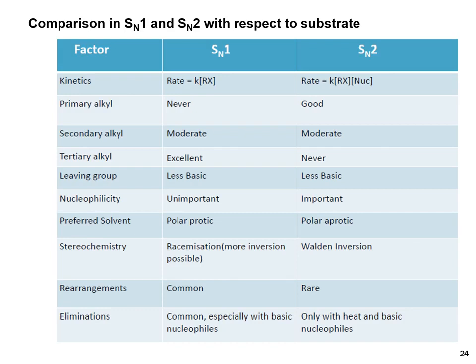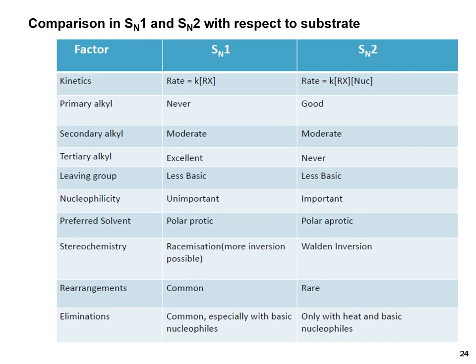SN1 prefers polar protic solvents, but the SN2 reaction prefers aprotic. The stereochemistry is racemization, meaning it gives a racemic mixture of two enantiomers, but in SN2 mostly inversion of configuration takes place, which is called Walden inversion.